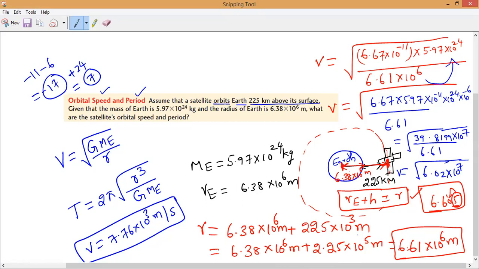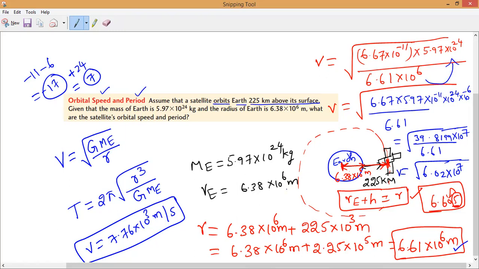Sir, I am talking about the two values. You are adding only 6.38 and 2.25. These two numbers we have to add. That is why you cannot add this directly. You have to write it in the form of zeros, then add, and again write it in the form of powers. Understand? Clear?